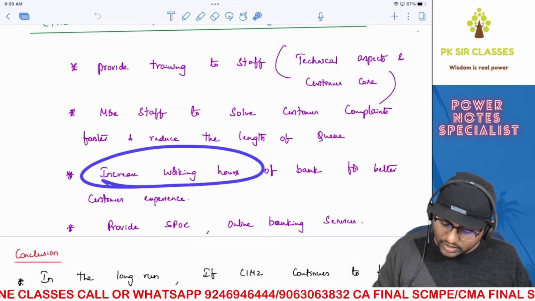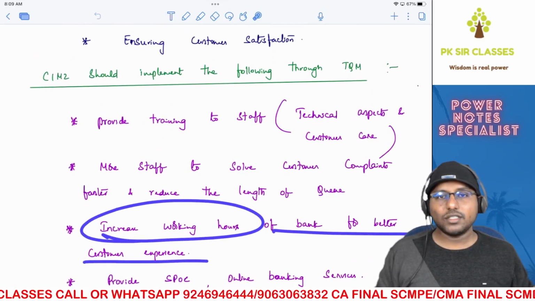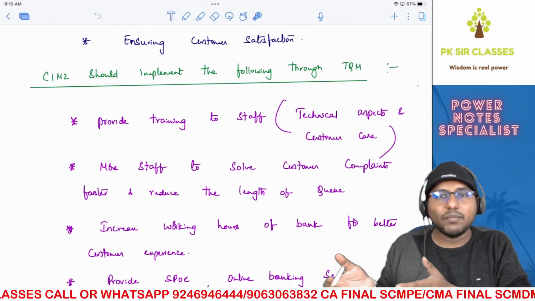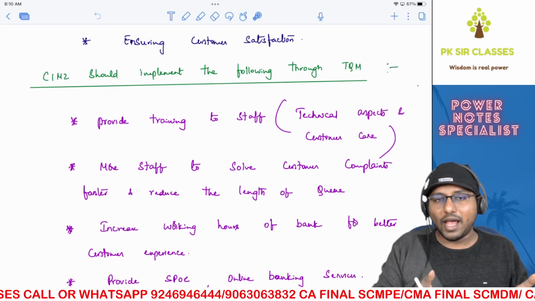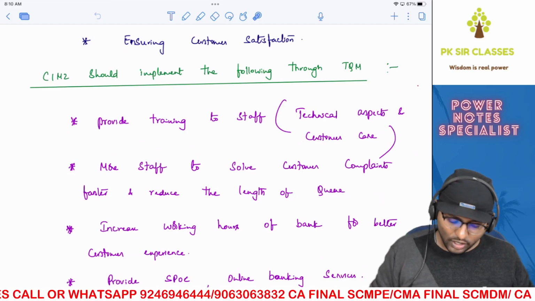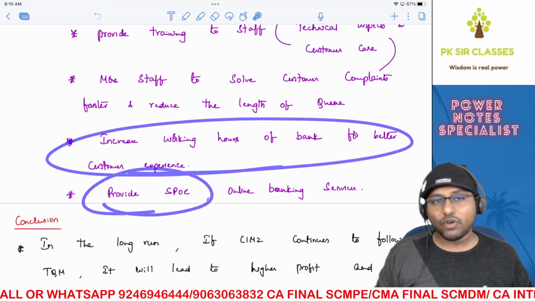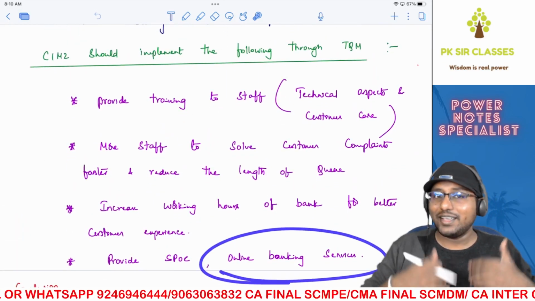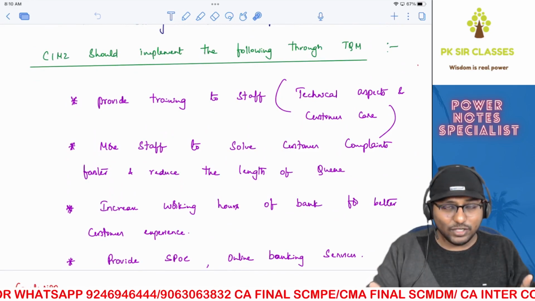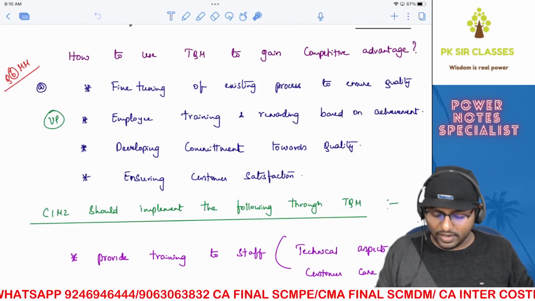Next, increase working hours of the bank for better customer care, experience, right? So as a result, what will happen? Somebody whose office gets completed at 4 o'clock or 4:30 or 5 o'clock or something like that, he'll be able to reach your bank and he'll be able to get the services, right? So increase your working hours, right? Next, provide single point of contact, SPOC, provide online banking services. All these things will increase the customer service, customer satisfaction, and eventually that will help you gain competitive advantage.